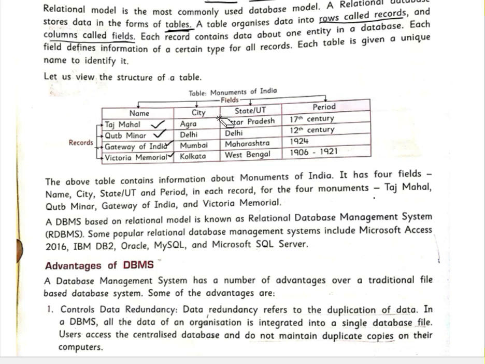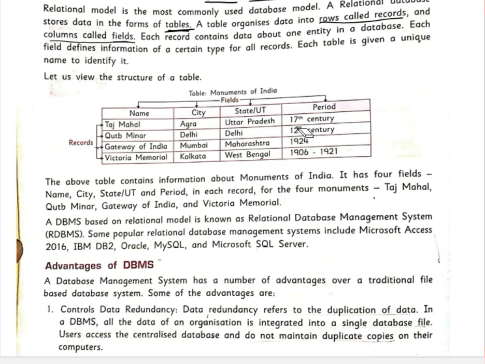Okay, so in city, which city is there? So Taj Mahal is in Agra, Qutub Minar is in Delhi, Gateway of India is in Mumbai, whereas Victoria Memorial is in Kolkata. Now in which state does this city lie? Agra is situated in Uttar Pradesh, Delhi is in Delhi, Mumbai is in Maharashtra, Kolkata is in West Bengal.